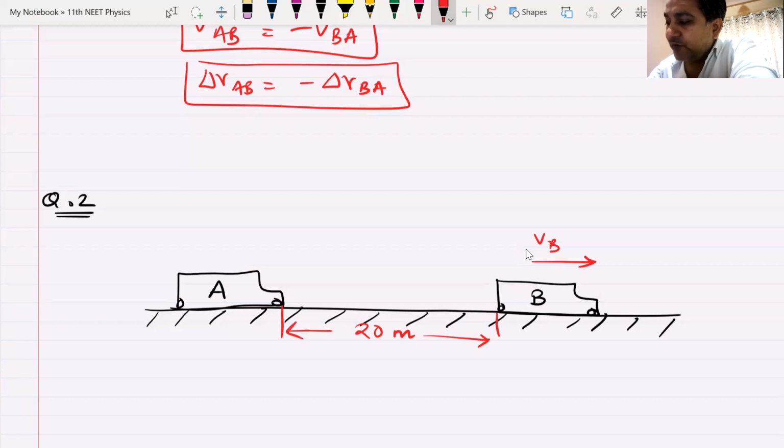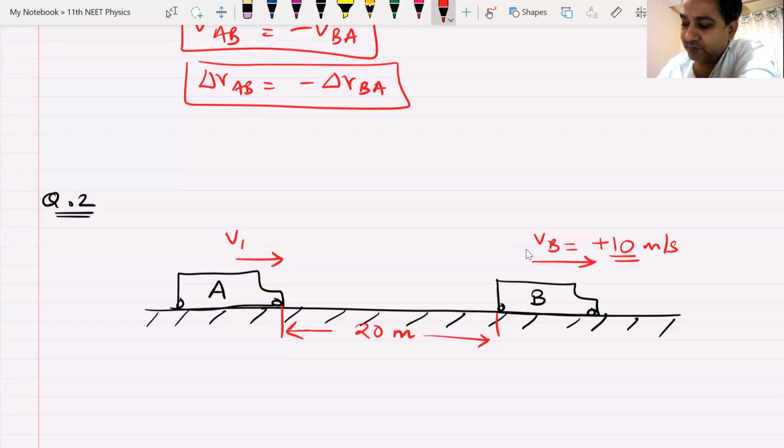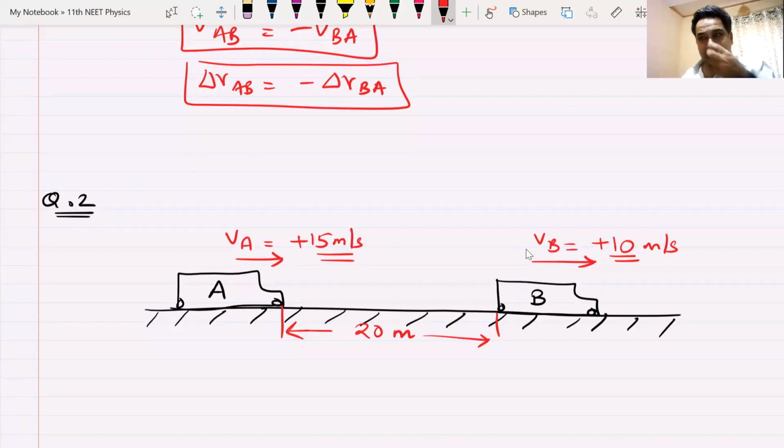This bus B is moving forward with respect to ground with a velocity of plus 10. Plus 10 indicates that it is moving forward. The bus behind, bus A, moves with a velocity of plus 15. What will happen? Obviously, you would say that bus A will bang bus B. But remember, I've only drawn a 2-dimensional figure, but the road is wide.